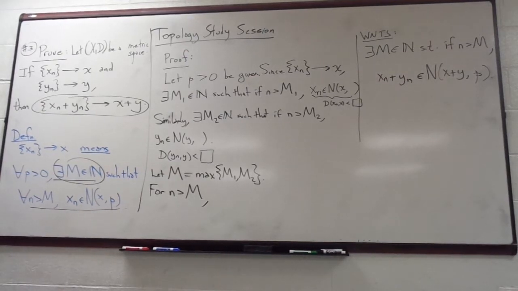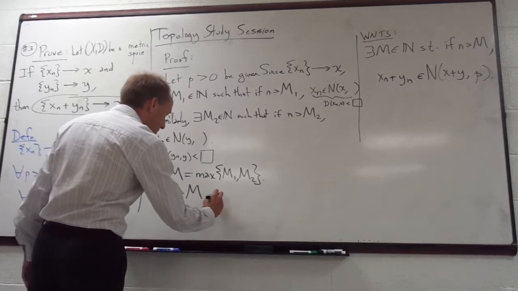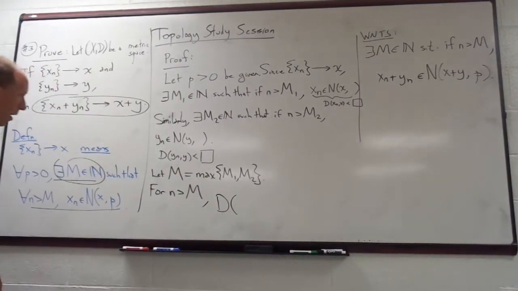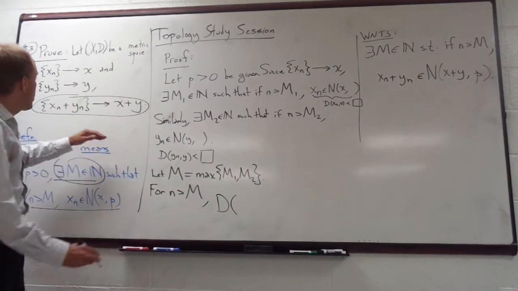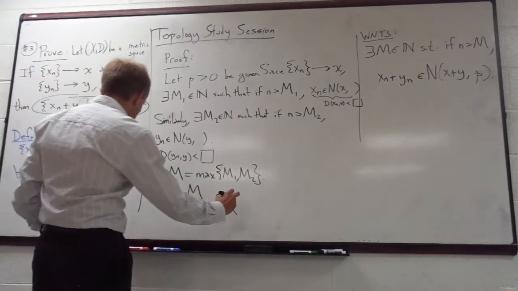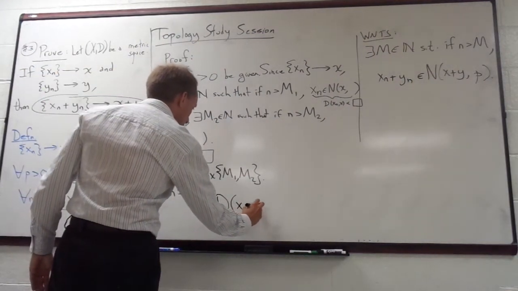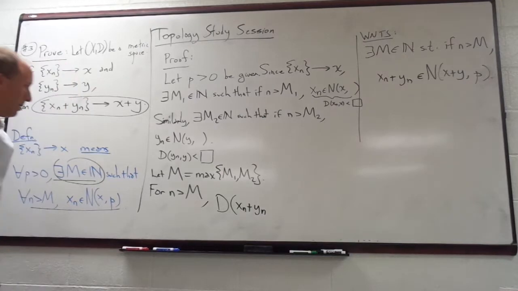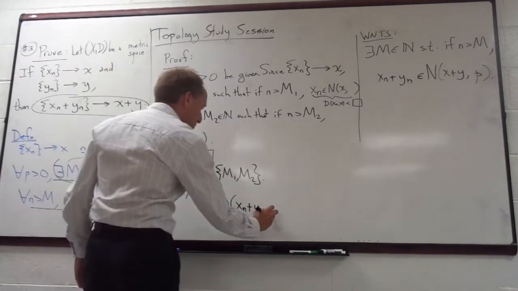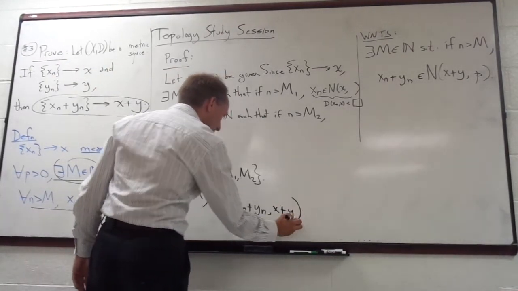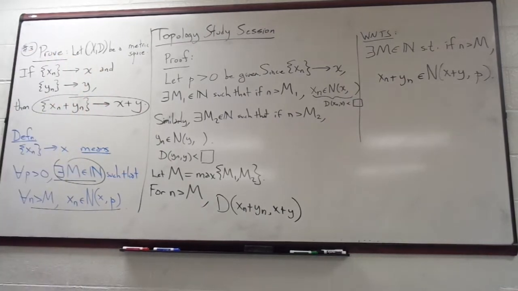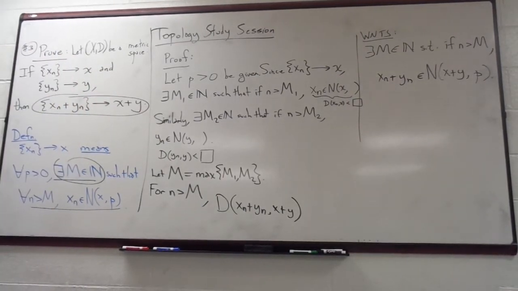And what you want to look at is the distance between, so what you're trying to prove is this, right? So you're going to look at the distance between xn plus yn and x plus y. And you need to try to show that that is less than p, right? That is less than p. Does everybody with me? Yes.